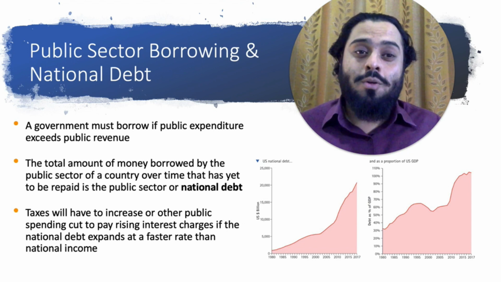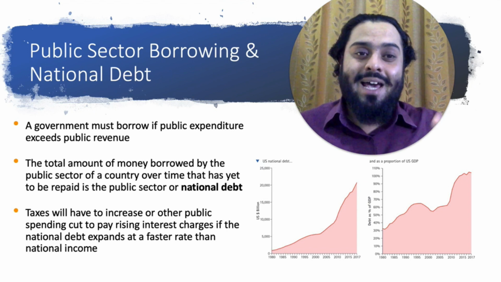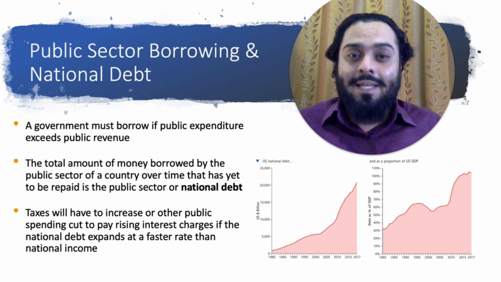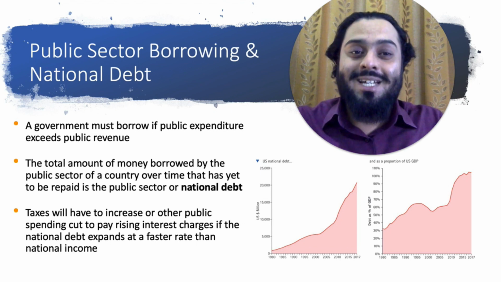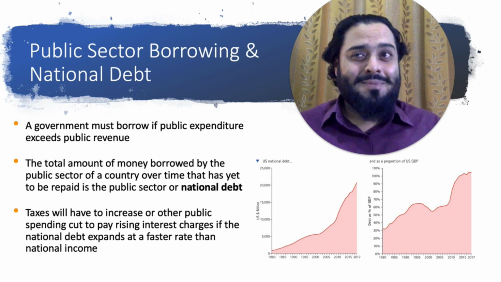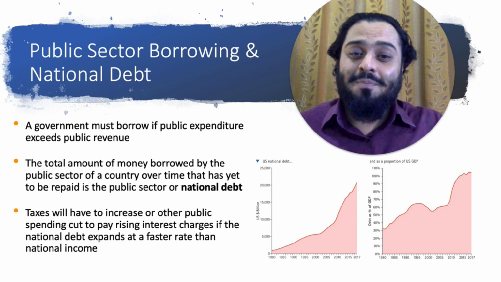And if government borrows money to fund its current expenditure, in the future, it would have to be repaid. And if the government is borrowing, it means that it has to be paid by future taxpayers. So on the one hand, if government is spending excessively today, it means the future taxpayers take the burden of it.